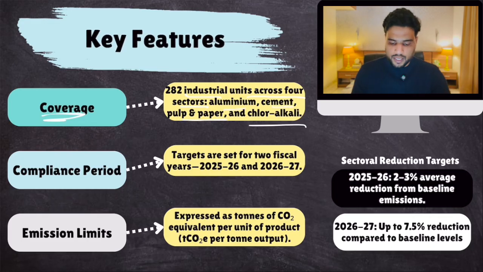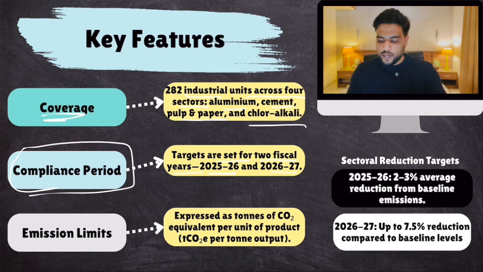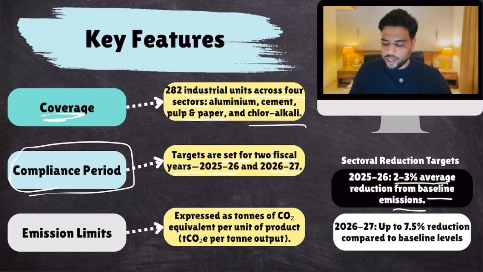As of now. What is the compliance period? These rules are for 2 years. Targets are set for 2 fiscal years: 25-26, 26-27. In 25-26, on average, they would reduce 2 to 3% of their emissions intensity from baseline level, previous levels. And in the next year, they would reduce up to 7.5%. So every year, the targets are going to become more aggressive. First year 2 to 3%, next year 7.5%.